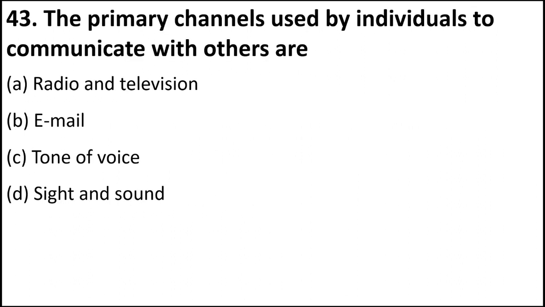Next is the primary channels used by individuals to communicate with others are radio and television, email, tone and voice, or sight and sound. So both sight and sound are the primary channels or primary medium that are used by people to communicate with other individuals.